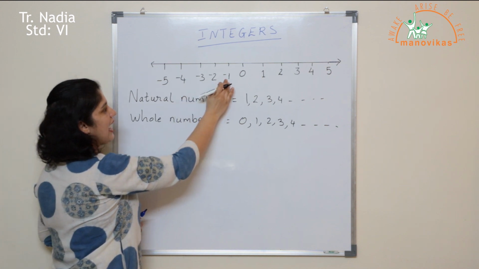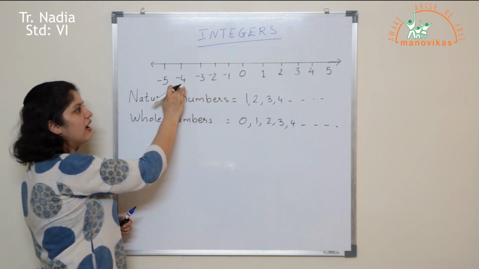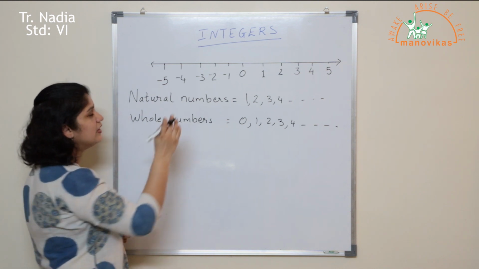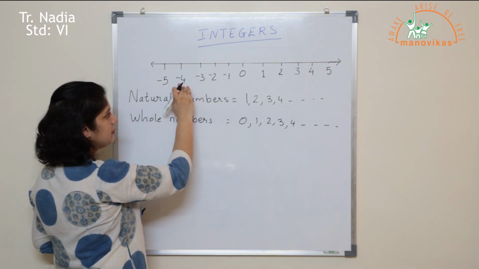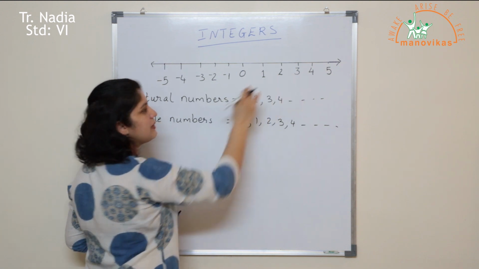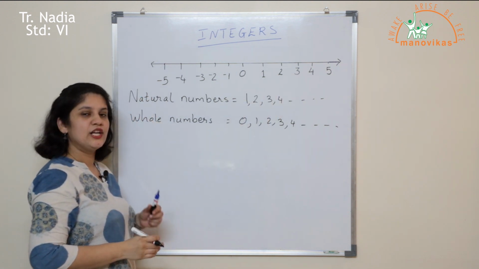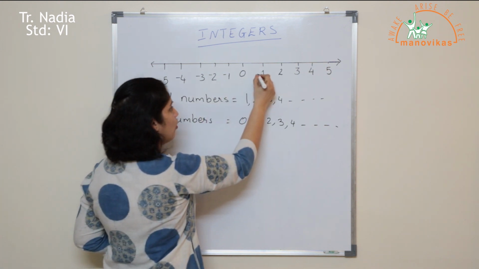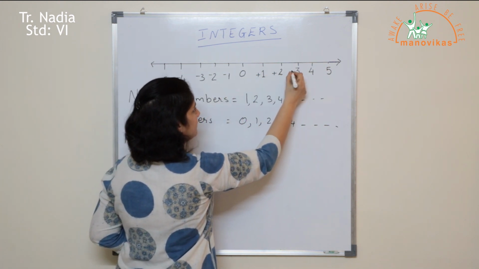Now you can see that as the negative numbers move away from 0, their value keeps decreasing. So now we have our negative numbers and 0. The numbers on the other side can be considered as positive numbers. Now positive numbers can be left either without a sign, or if you want you can put a plus sign.